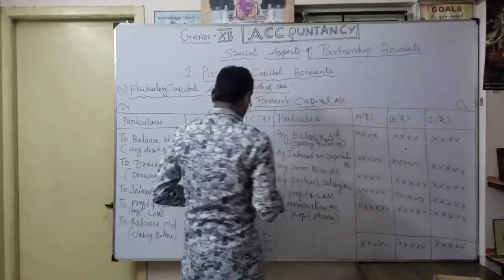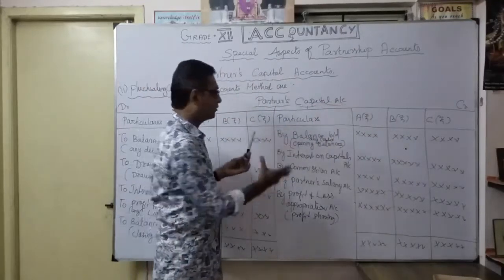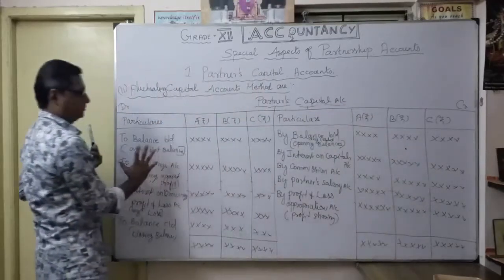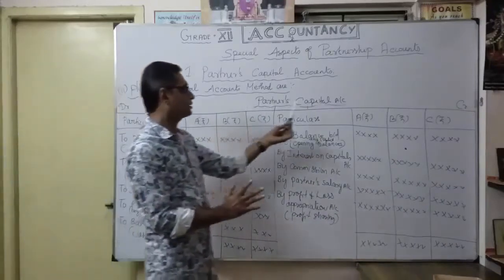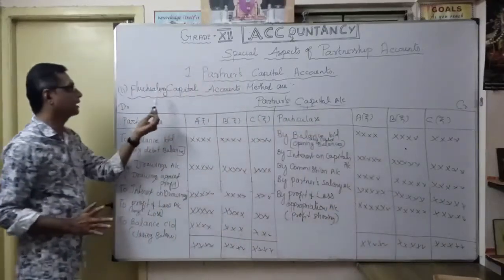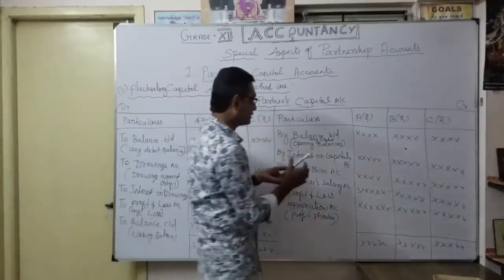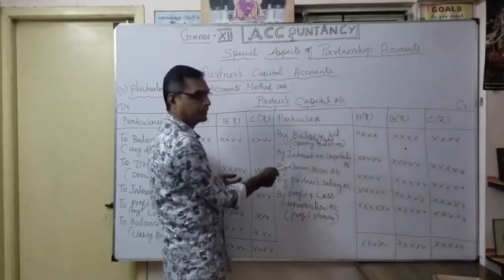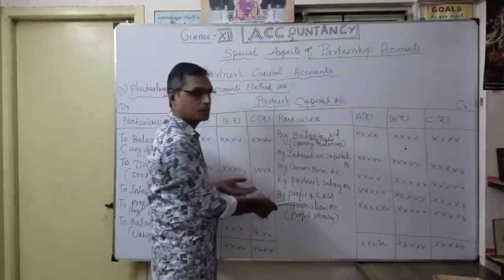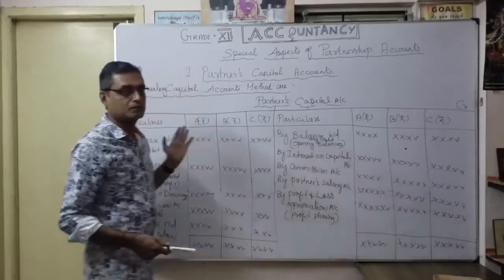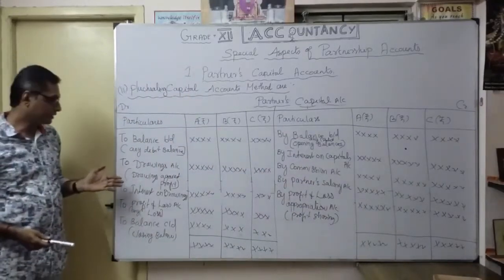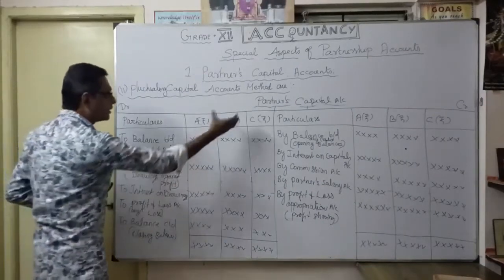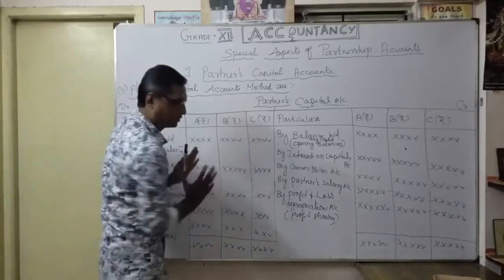So whatever your partner's capital, you want to show as by balance brought down. So all the transactions in a single account. That is called partner's capital account under fluctuating capital account method. So here your partner's capital opening, make all the transactions here, whatever your interest on capital, commission, salary, and your profit and loss appropriation, share of profit, similarly on the debit side, whatever your drawings, thereafter interest on drawings, then whatever loss. Finally, what is the balance available in your partner's capital account in a single account? No need of two accounts.